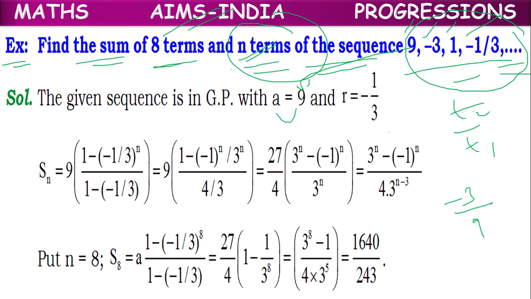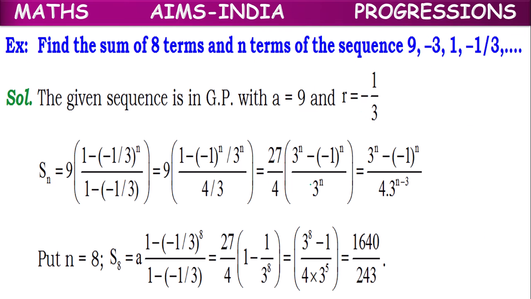So after cancellation, it is equal to -1/3. So we know the A value, we know the R value. Now the formula for Sn is, because here the R value is less than 1, that's why for the Sn formula we have to take A into 1 minus R power n by 1 minus R. This is the formula for the sum of n terms.